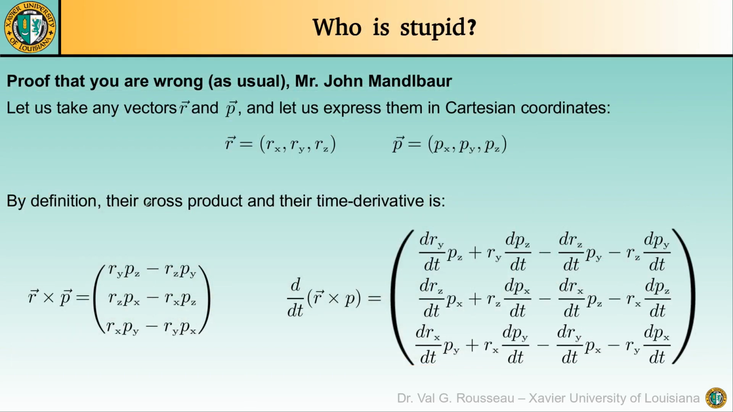Here is the mathematical and trivial proof that you are wrong, as usual. The position and momentum vectors can always be expressed in Cartesian coordinates. Once again, the information about the angle between them is already contained in them. So, let us take the definition of the cross product in terms of coordinates.